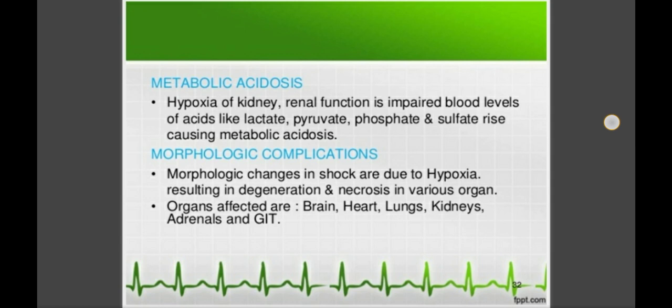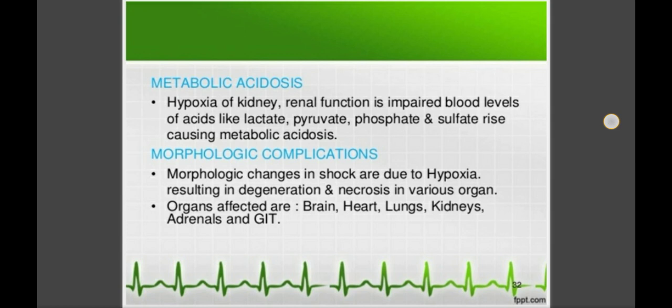Then morphologic complications: what are the morphological complications? The morphologic changes in shock are due to hypoxia, resulting in degeneration and necrosis in various organs. The organs affected are brain, heart, lungs, kidney, adrenals and GIT.